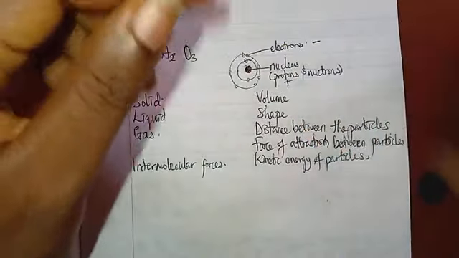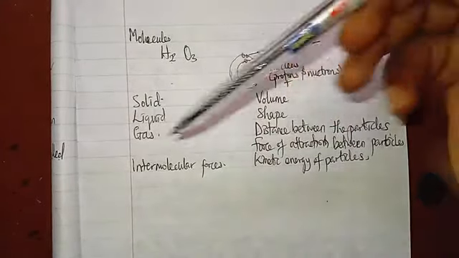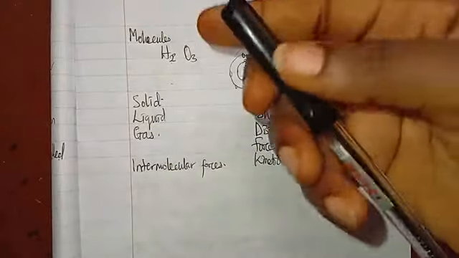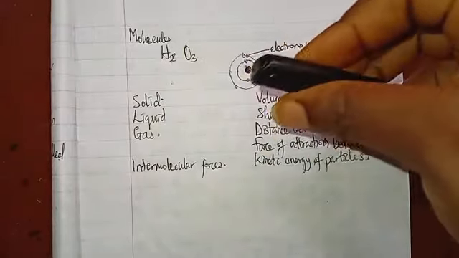So it is strongest. Remember that we are looking at this topic in comparing these 3 states of matter. So the intermolecular forces of a solid, they are the strongest. That is why solids are just rigid bodies. You can't change their shape that easily.